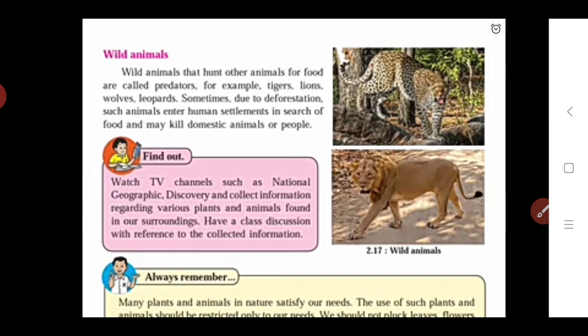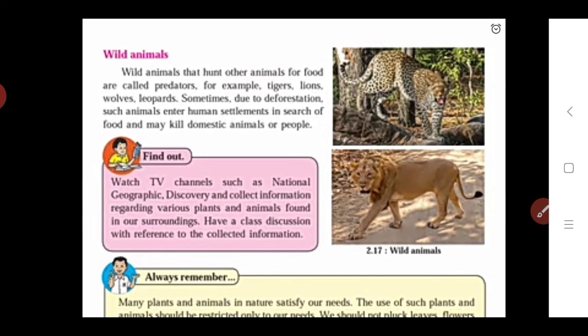At various places in our country, the forest gets destroyed, that is, deforestation is done by cutting the trees. So due to this, what happens, such wild animals enter the human settlement. We also see in the news, a tiger is seen on the highway. Also in some villages, a tiger enters the field or also enters the human colonies in the village. Okay, such news we also see and hear in the media.